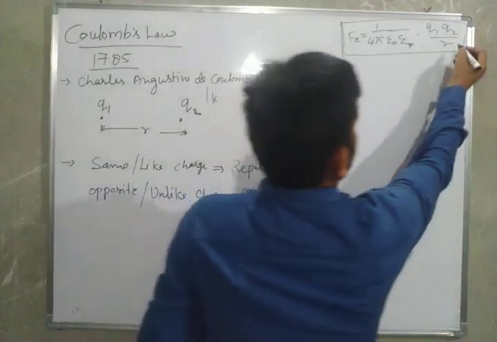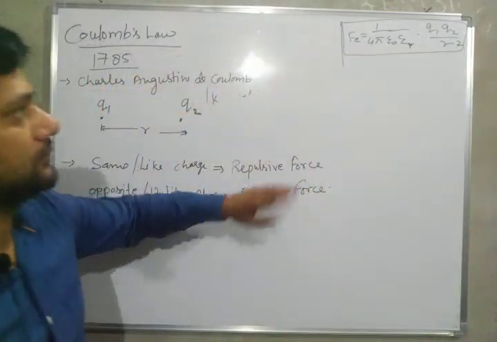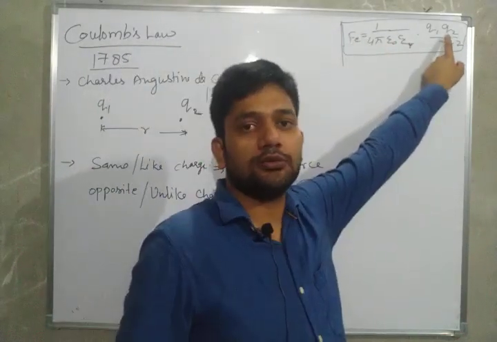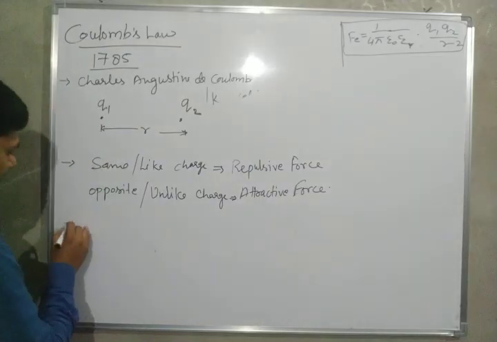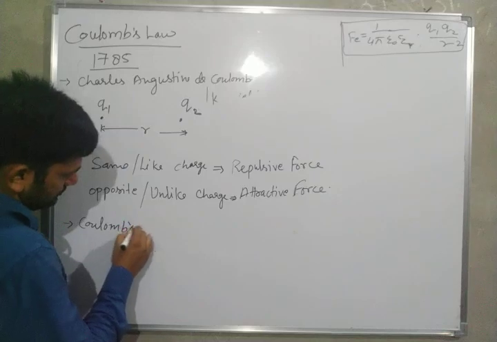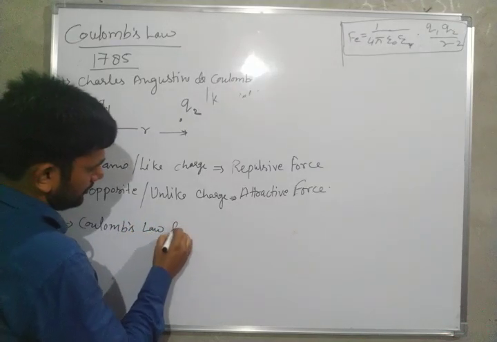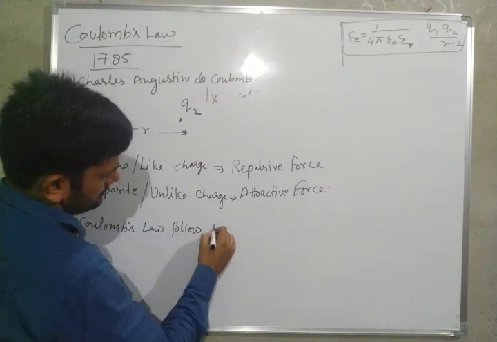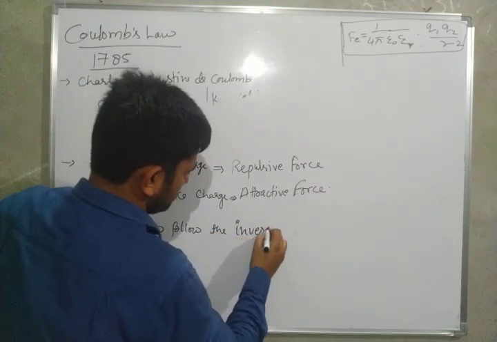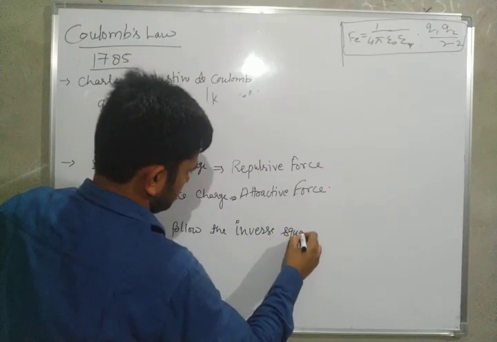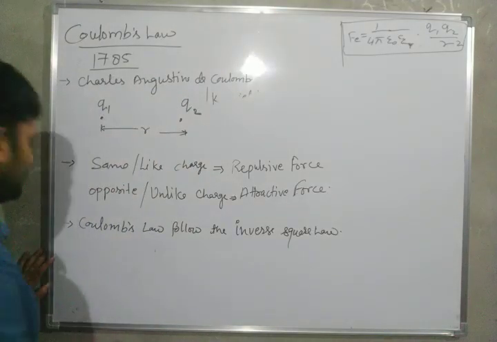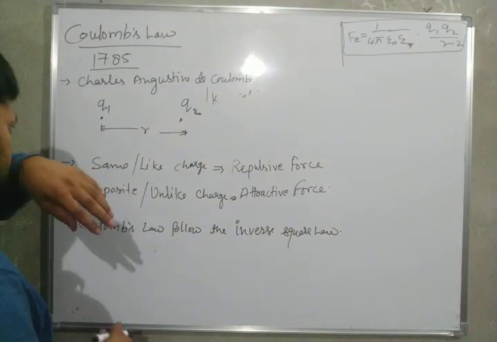We are seeing that F is inversely proportional to r square. So we say that Coulomb's law follows the inverse square law.